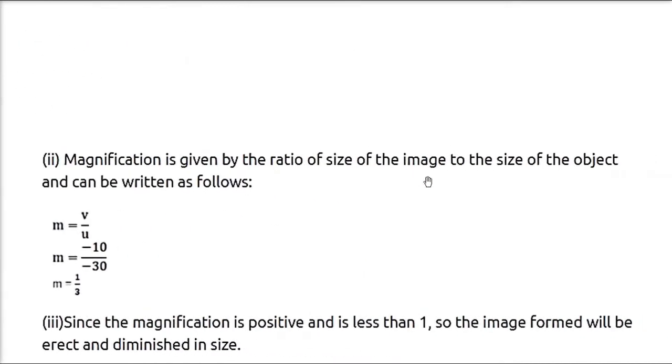Magnification is the ratio of the size of the image to the size of the object. So m is v by u. You use the sign also: 10 by 30. So m will be 1 by 3. And since this magnification, as you can see, is positive and less than 1, 1 by 3 is less than 1, the image formed will be erect and diminished, smaller in size.